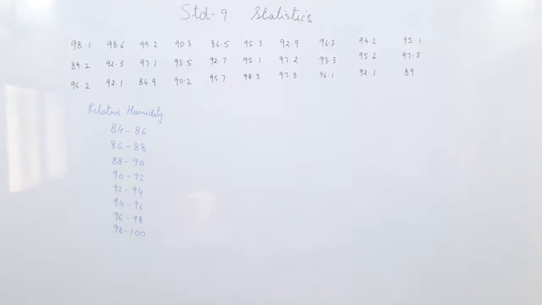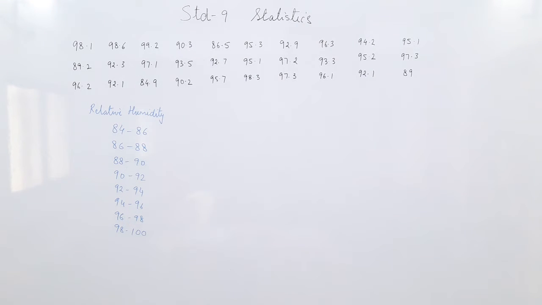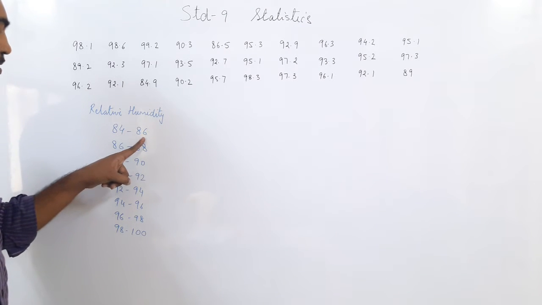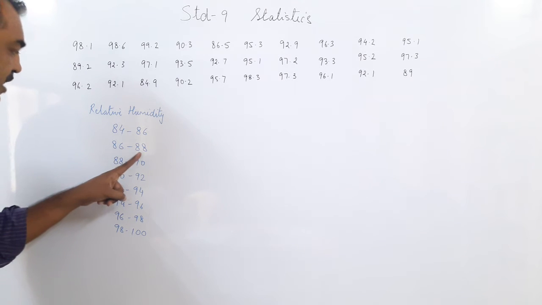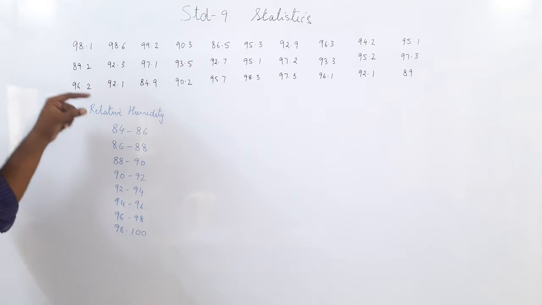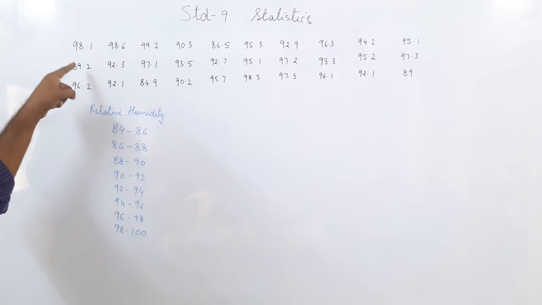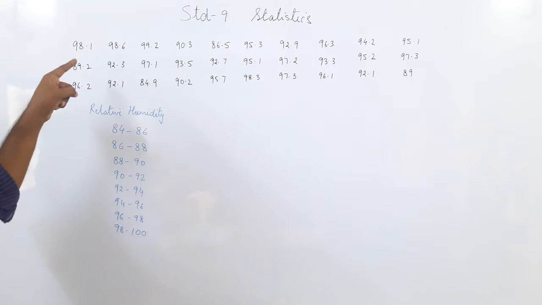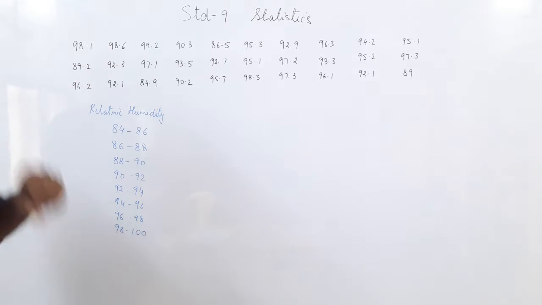Okay, now what did you see in the previous sum? If we had gone from 84 to 86, then we would go from 87 to 89. Why would you do that? Because there were numbers which were not decimal numbers. Now decimal numbers you can see lie in between also.